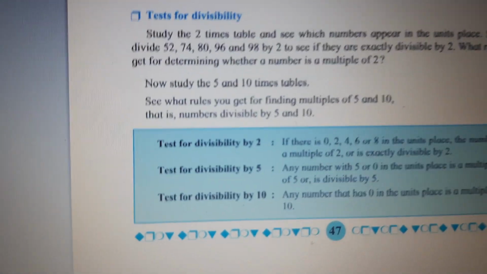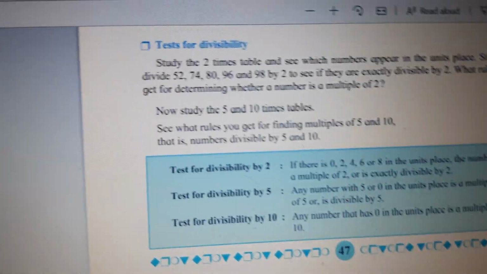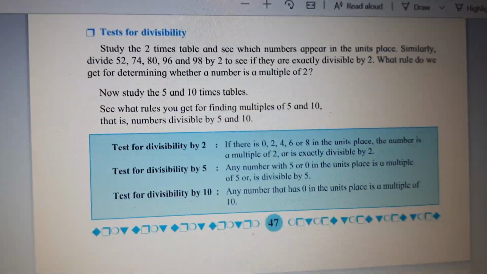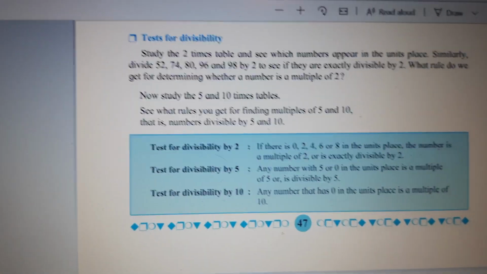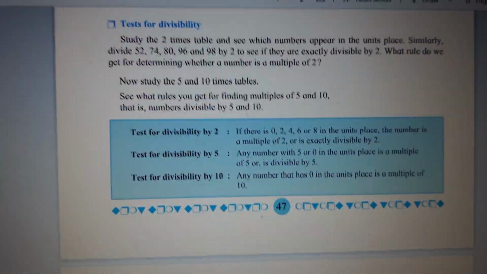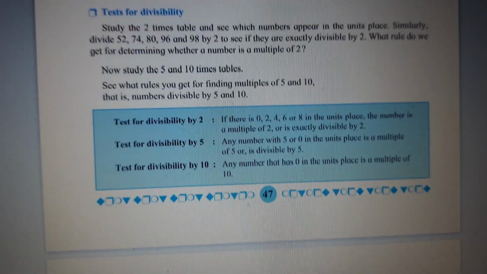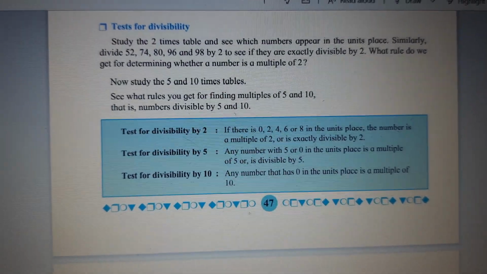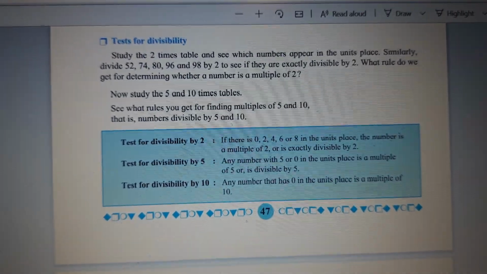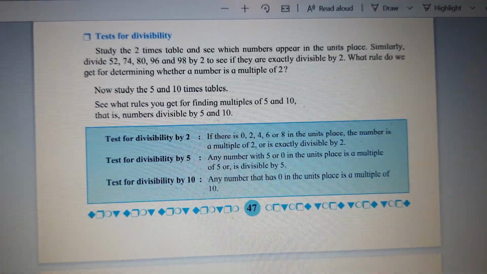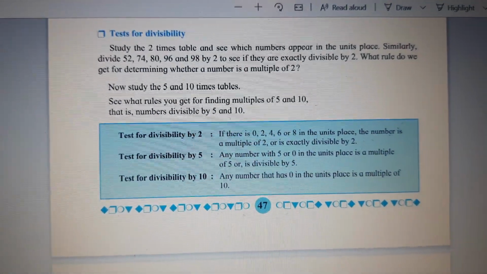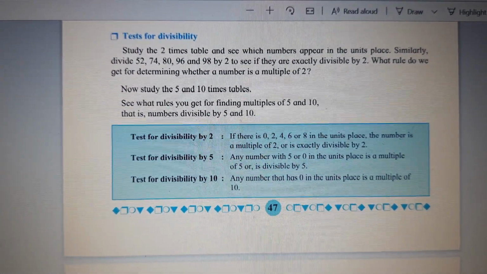So children, before solving the exercise, we have tests for divisibility. Once you understand this test for divisibility, it will be very easy for you to do any division, children. It's very easy to understand, but you just need to know the tables. You have tests for divisibility of 2, 5, 10. So you should know the tables thoroughly, children. So see,